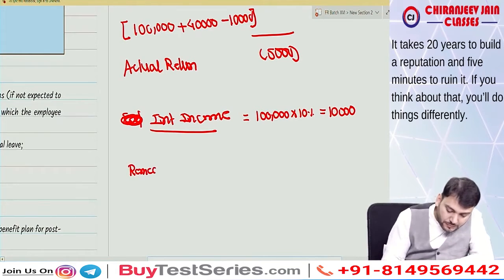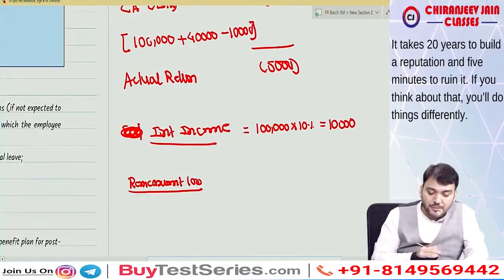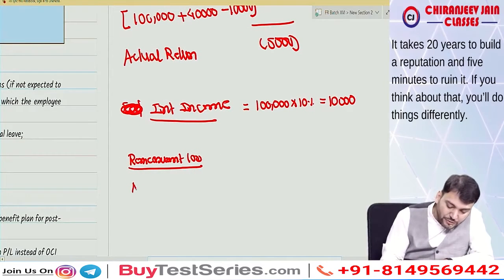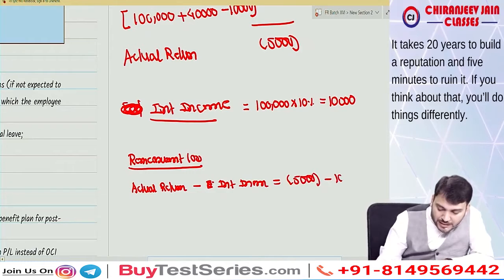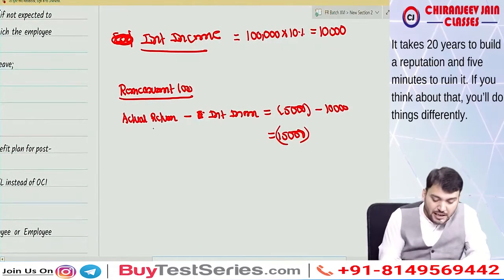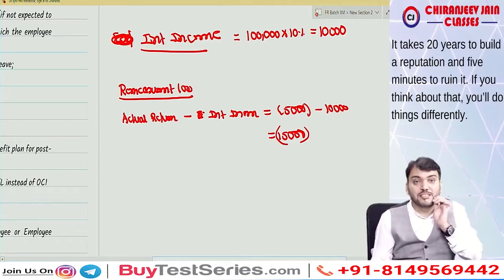Remeasurement loss. So what is the remeasurement loss? Can I say it is actual return minus interest income, that is minus 5,000 minus 10,000 is equal to 15,000. Understood? This is negative. So this is the remeasurement loss which will be transferred to OCI.